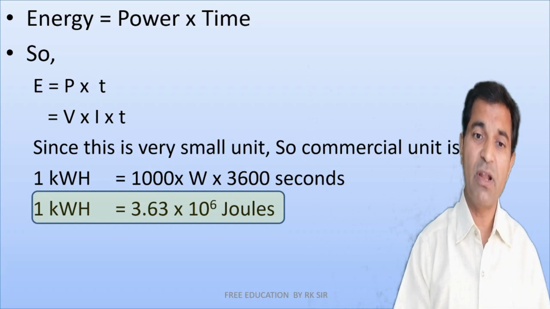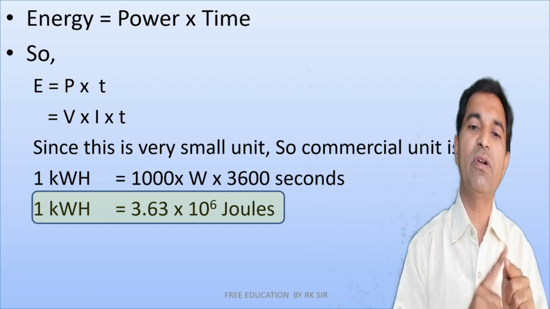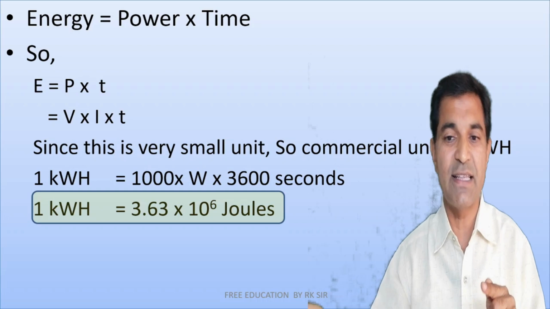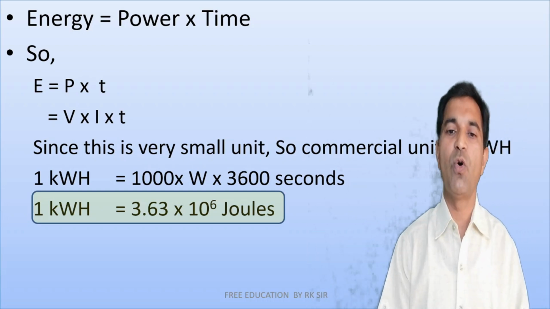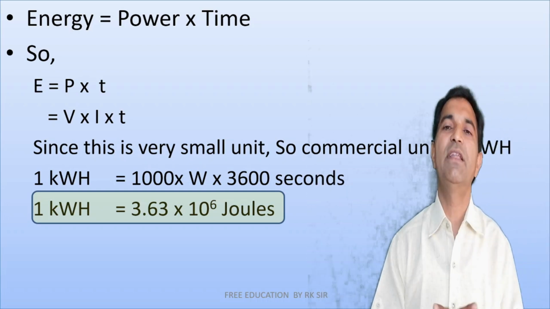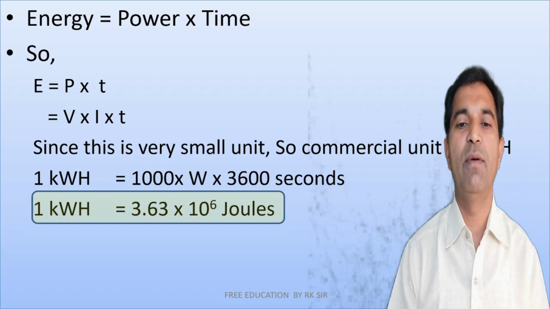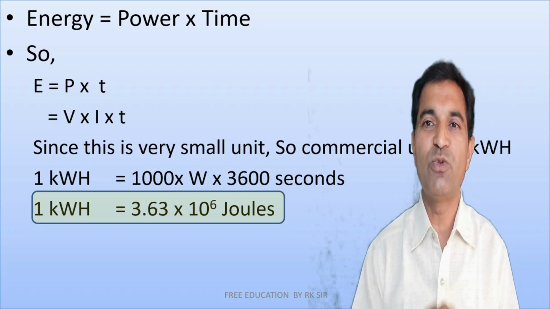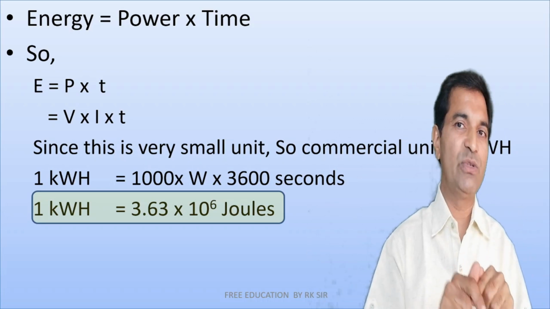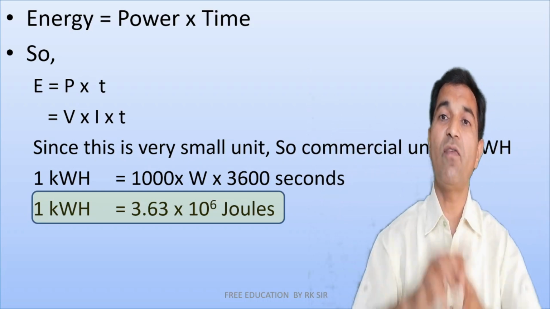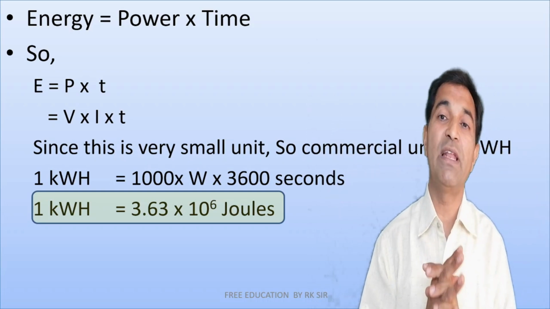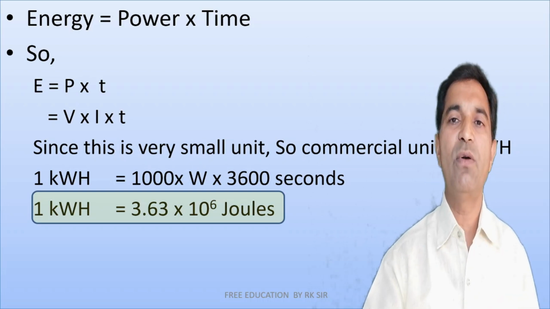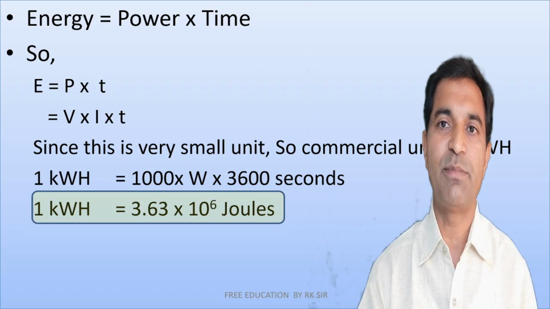Now what is 1 kilowatt? Kilo means 1000. So 1 kilowatt hour is equal to 1000 watt into 3600 seconds, which stands for 1 hour. Mathematically, if we reduce the expression, we get 1 kilowatt hour equal to 3.6 into 10 raised to 6 joule. And this is the commercial unit which is used worldwide to measure the amount of electrical energy used, including in our homes, right? So this was all about electricity, chapter number 12.